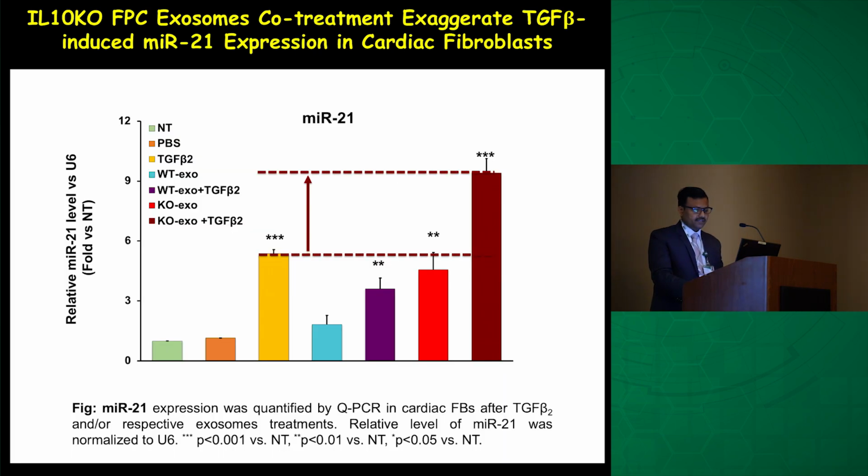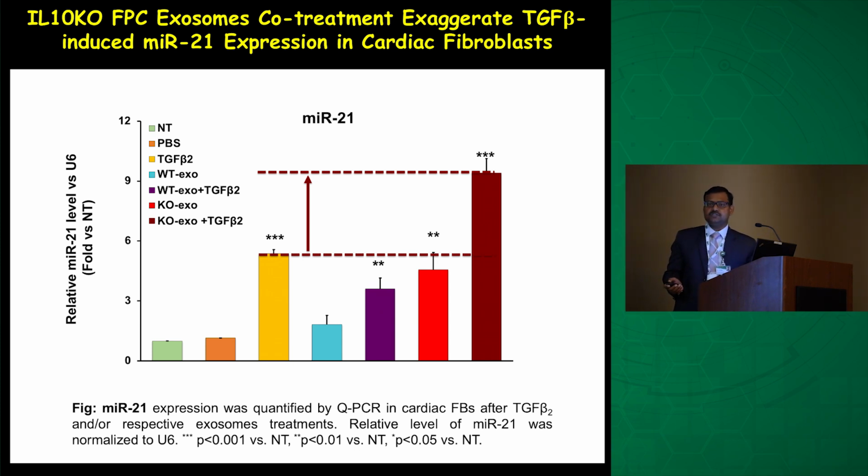We also looked at microRNA 21 expression, to see whether these exosomes can transfer microRNA 21 to these fibroblast cells. So these are the resident cardiac fibroblasts after different treatment, and you can see this is the IL-10 knockout exosome, and this is the IL-10 knockout together with TGF-beta.